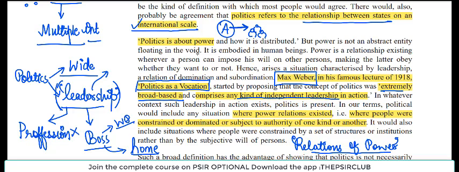Am I not influencing you? I am. No doubt I am not using force, but still I am using some kind of influence on you. I can tell you, read this book, you will go and read it, right? Isn't this called influencing? Isn't this called exercise of power? See, I told you, every term is contested in political science.